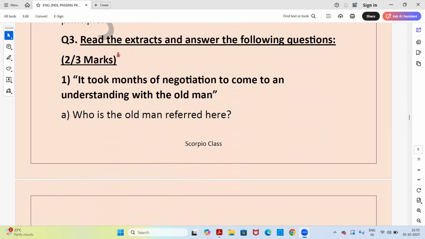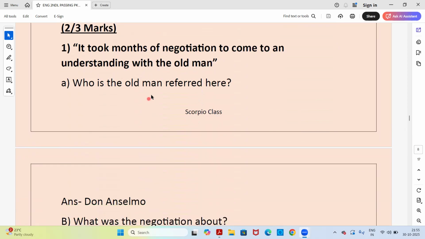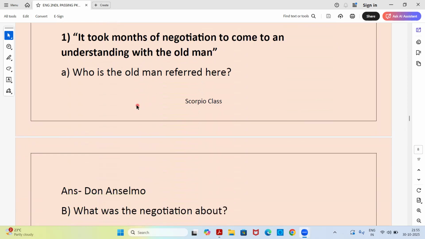Now let's move on to the extract based questions. First one. It took months of negotiation to come to an understanding with the old man. Who is the old man referred here?